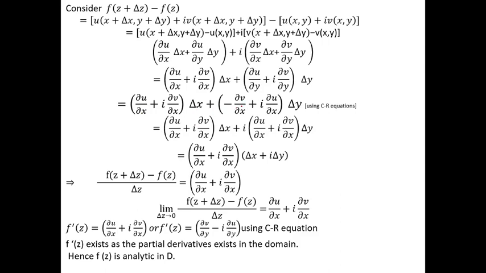Therefore, in the second term we take i as a common term, then we get ∂u/∂x + i. Here we have a minus 1, and minus 1 can be written as i squared. Taking one i outside, the remaining is i times ∂v/∂x. Now these two are the same, therefore we take this function as common.